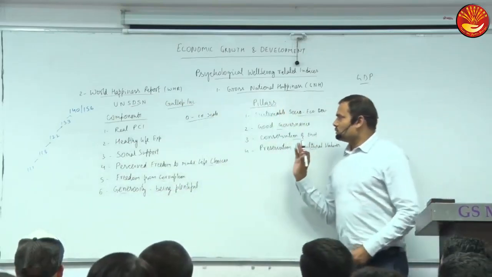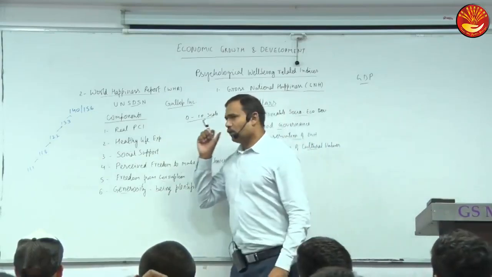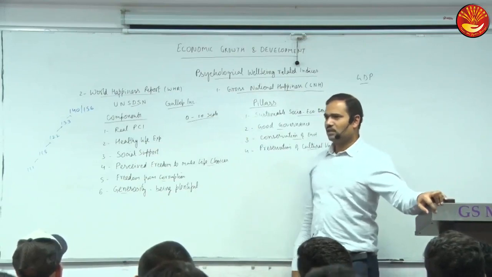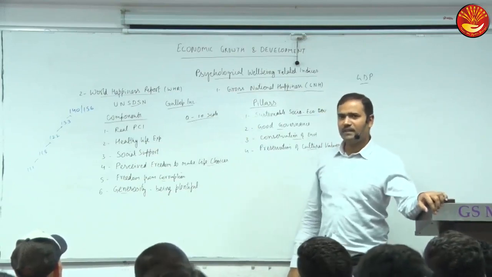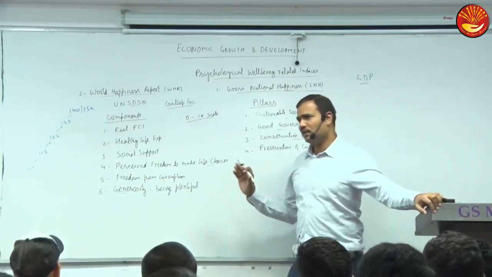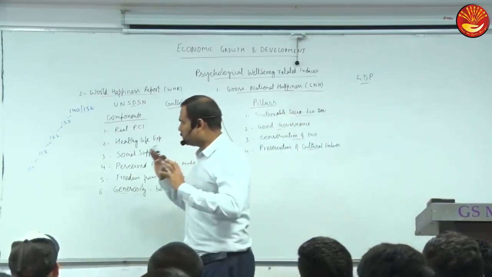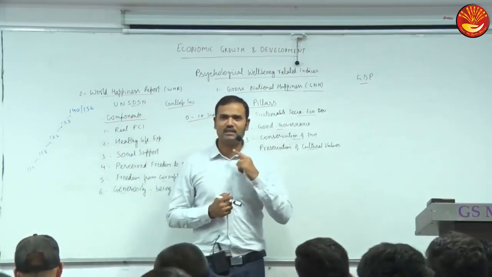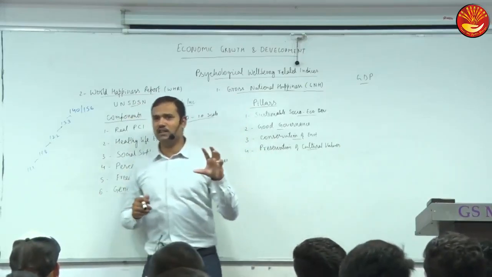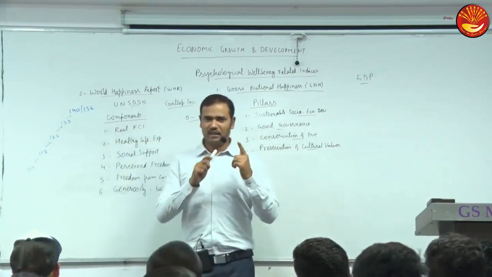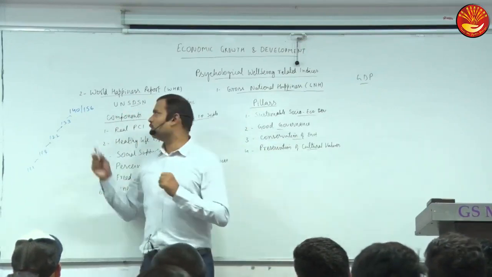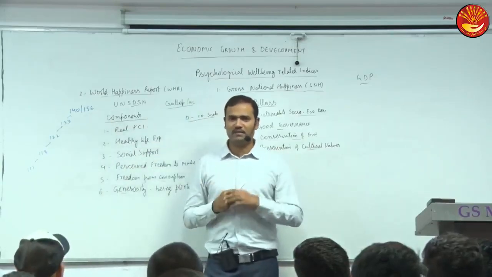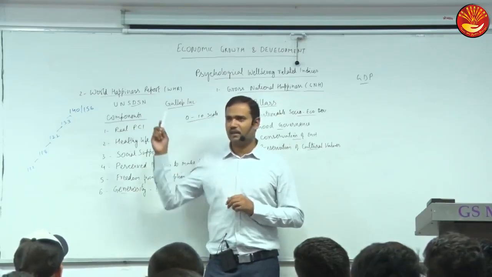Okay, so what do you think? Which one is more important? Improving our rank on HDI should be a priority, or improving rank in this World Happiness Report? Both, yes, both are related obviously. So which should be a priority of a nation in general? It is a subjective thing. What should be a higher goal for any society, improving HDI or improving this rank? Which will you consider a major achievement? Happiness or HDI?